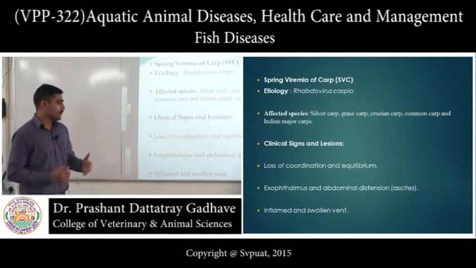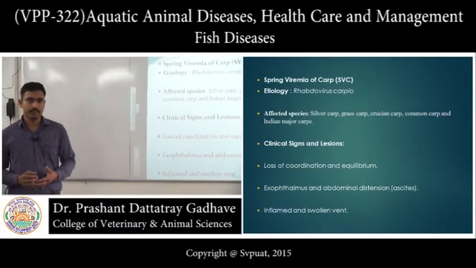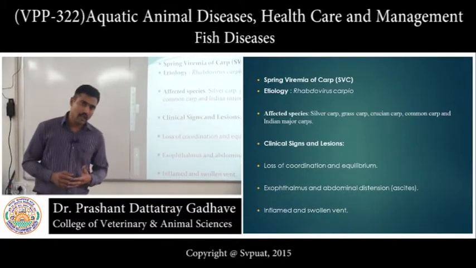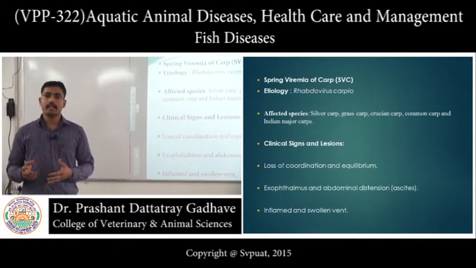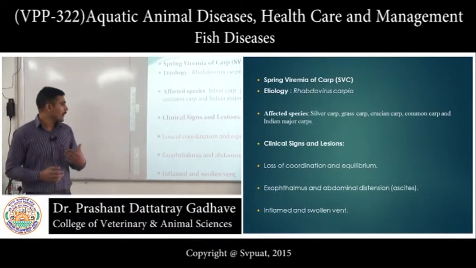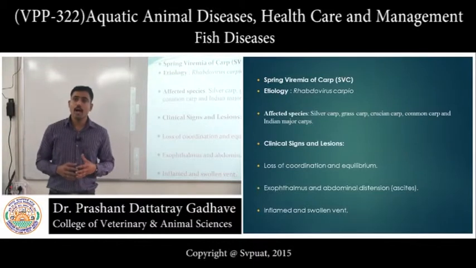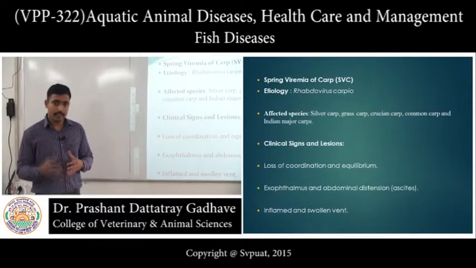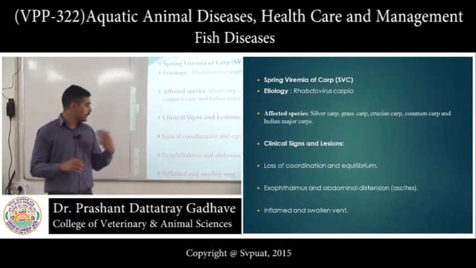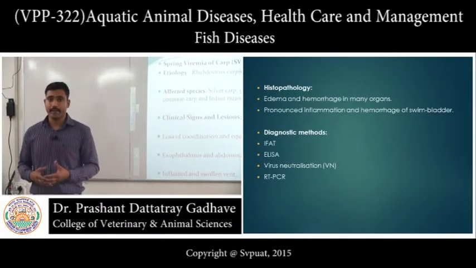The clinical signs of this disease are momentary disturbances such as loss of coordination and equilibrium. The other clinical signs are common to other viral diseases. For example, there is exophthalmos and abdominal distension. These kinds of clinical signs can also be observed in other viral diseases. The typical clinical sign for this disease is an inflamed and swollen vent.